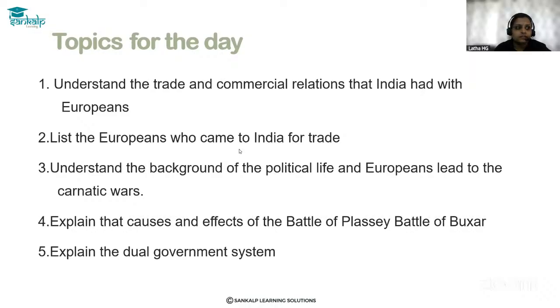Who are the Europeans who came to trade in India, like Dutch, Portuguese, French, English, and all. Third one, understand the background of political life and Europeans that led to the Carnatic Wars. What was the reason for the Carnatic Wars? Explain the causes and effects of the Battle of Plassey and Battle of Buxar. Explain the dual government system. So all these things are the main things we are going to learn or revise today.